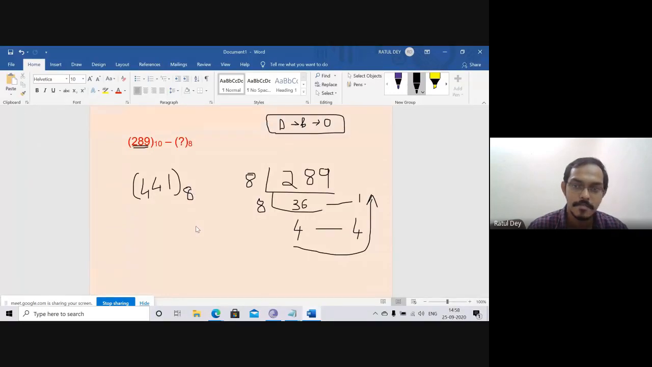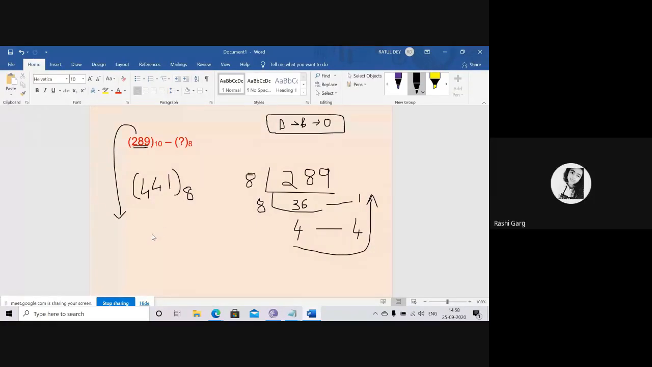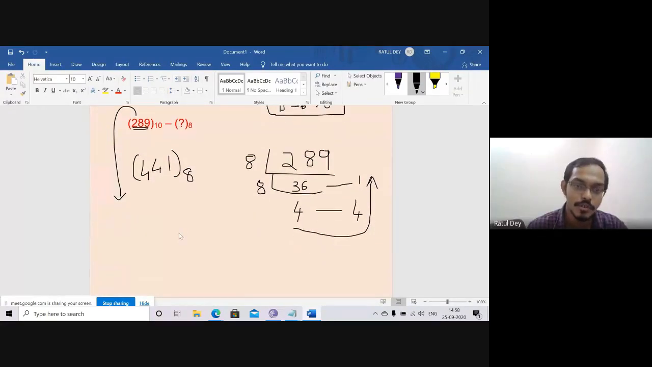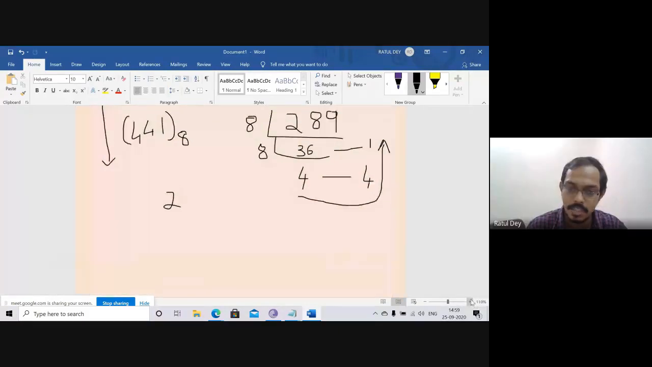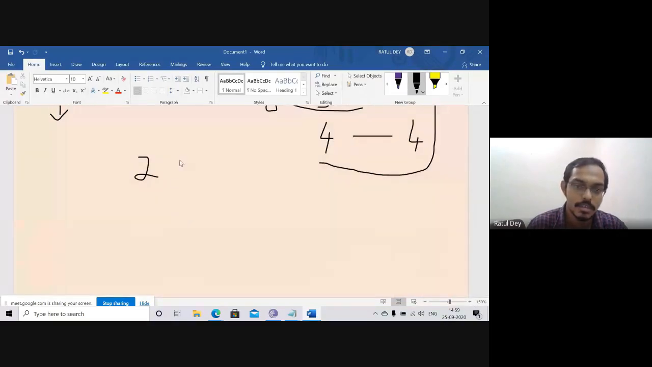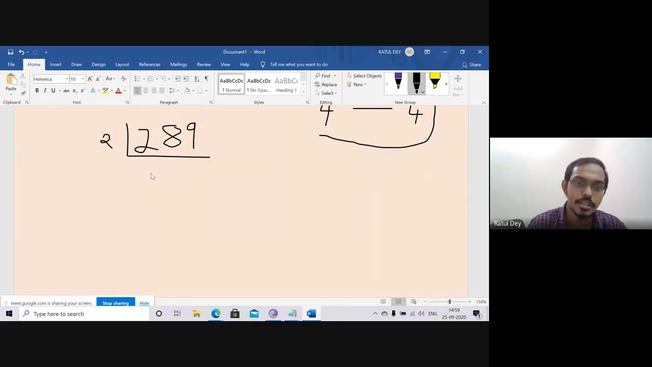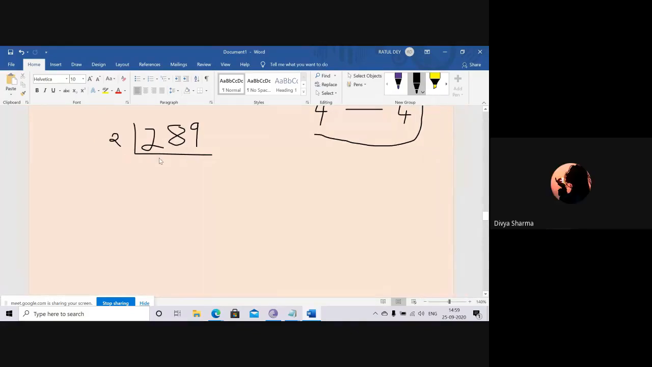Is it clear? Now we can go with this number system to binary, and convert binary to octal. I will do that. So can anyone say how we can go for the binary of this number? Dividing by 2. Again divide by 2. So I will write 289. How can we divide? So the very first we have to divide by 2.